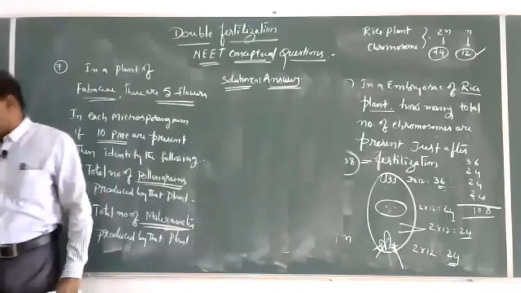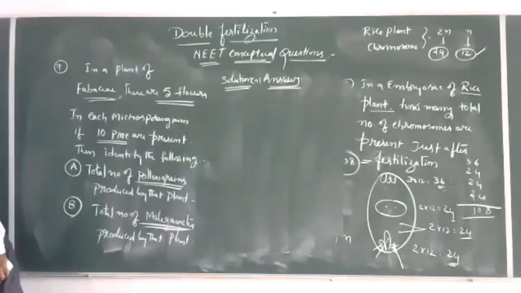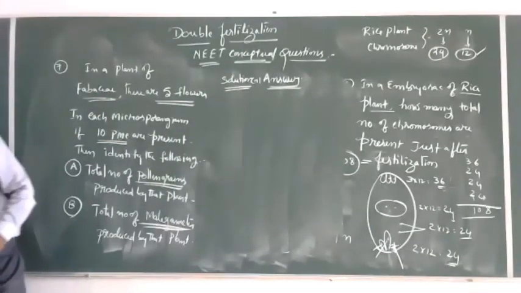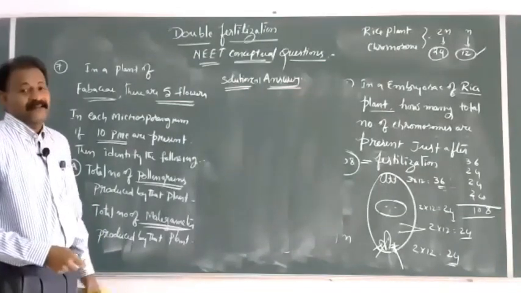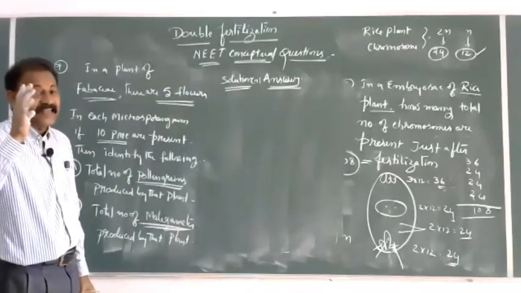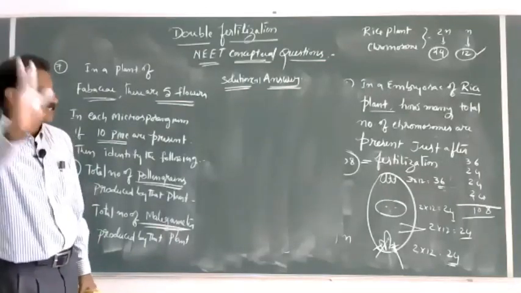Fabaceae means we have to remember in each flower there are 10 stamens, didelphous condition.